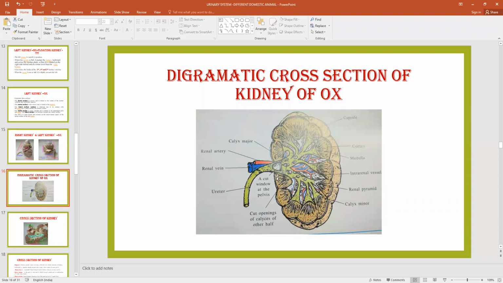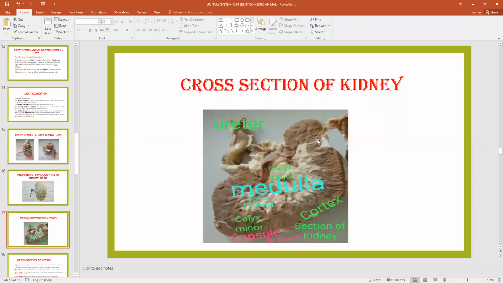So this is the diagrammatic representation of the kidney. Now you see the real picture of the kidney. This white color outermost is the capsule. Okay, and this linear structure is known as the renal pyramid. And you see one structure is funnel shape, from here to here.